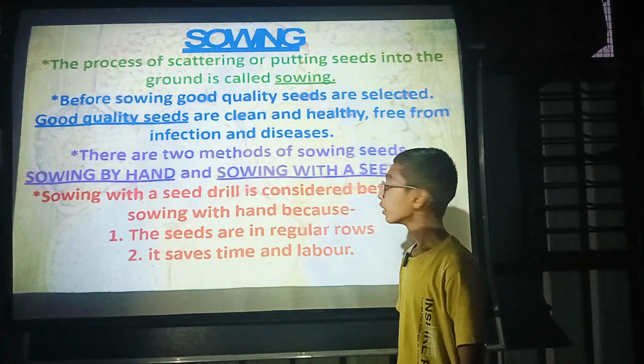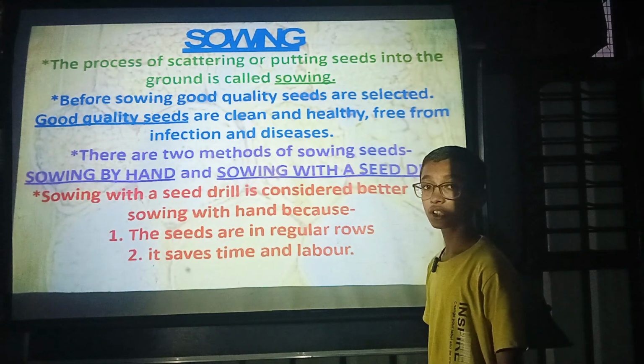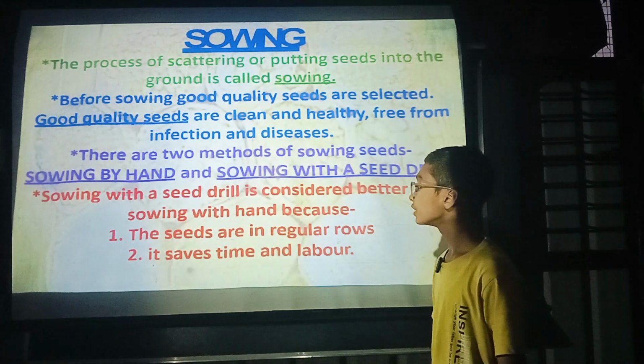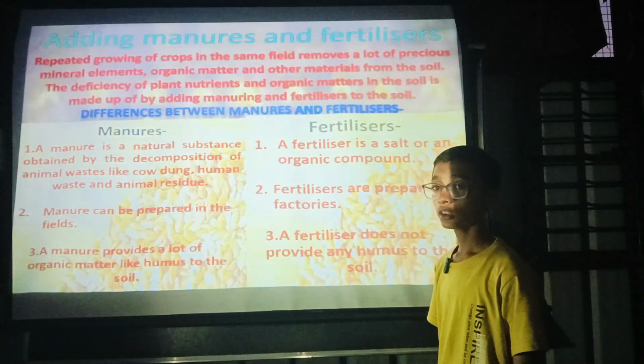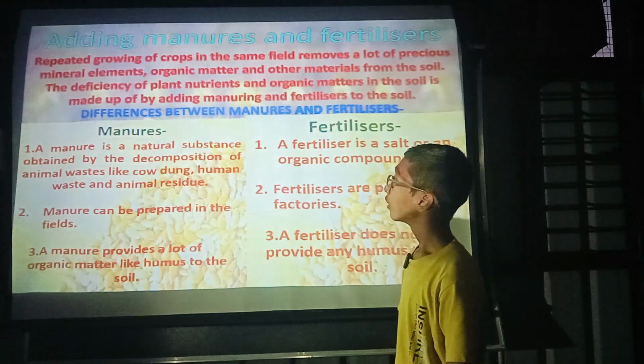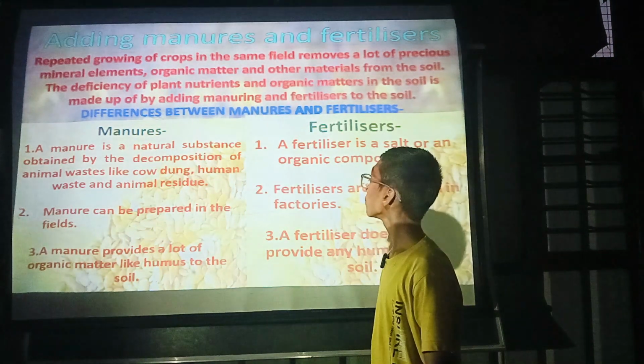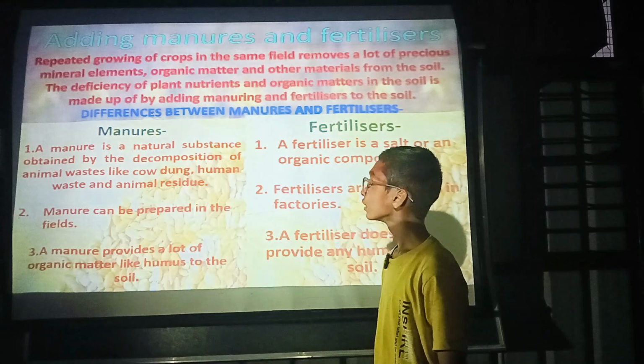The seeds are sown in regular rows. Second, it saves time and labourers. Adding manure and fertilizer. Sowing in the same field removes a lot of nutrients from the soil.